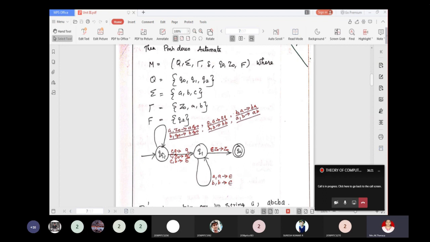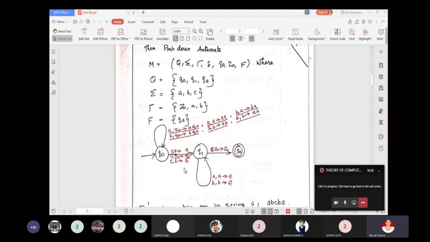But when you see C, and the top of the stack can be anything, that is a or Z0 or b, do nothing.